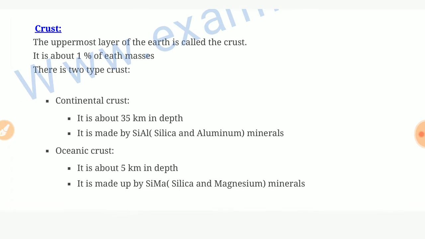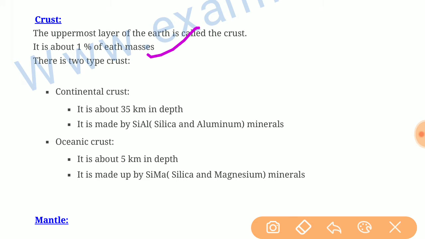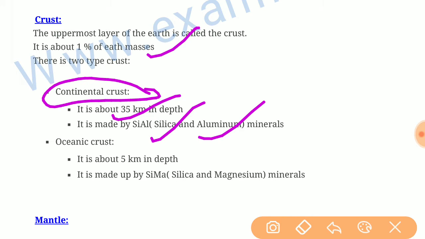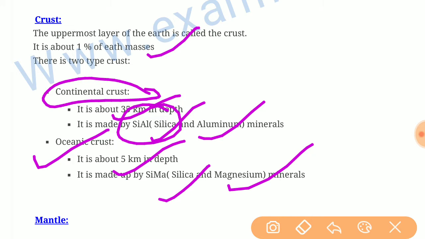It is about 1% of Earth's mass. Crust has two parts. The first is continental crust, which has a depth of 35 km, and it is made up of two minerals, silica and alumina. In short, we know it as Sial. The second is the oceanic part, which is 5 km in depth, and it is made up of two minerals, silica and magnesium, which is known as Sima.